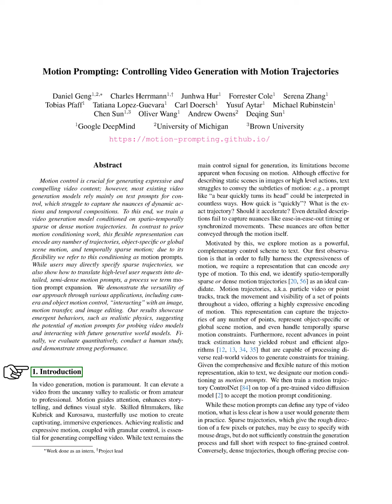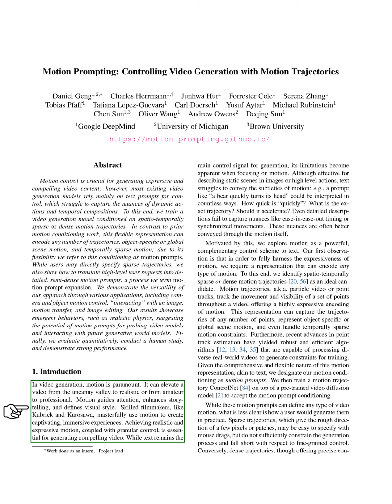Section: Introduction. In this section, we introduce the importance of motion in video generation. Motion is crucial as it can transform a video from looking unrealistic to appearing professional. It captures attention, enhances storytelling, and shapes visual style. Renowned filmmakers like Kubrick and Kurosawa skillfully use motion to create engaging experiences.